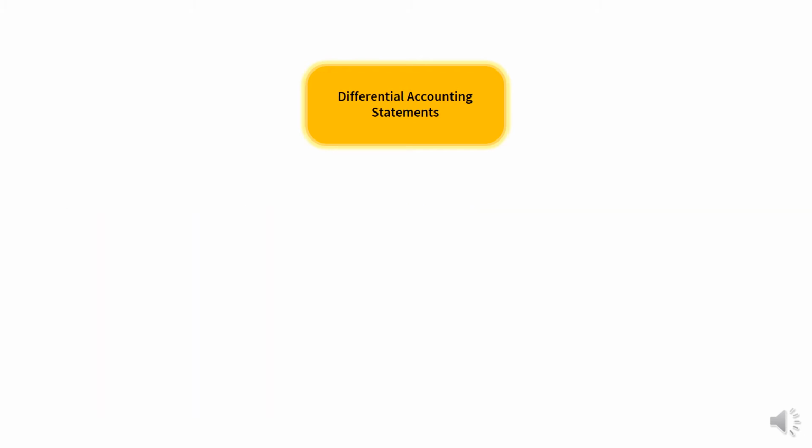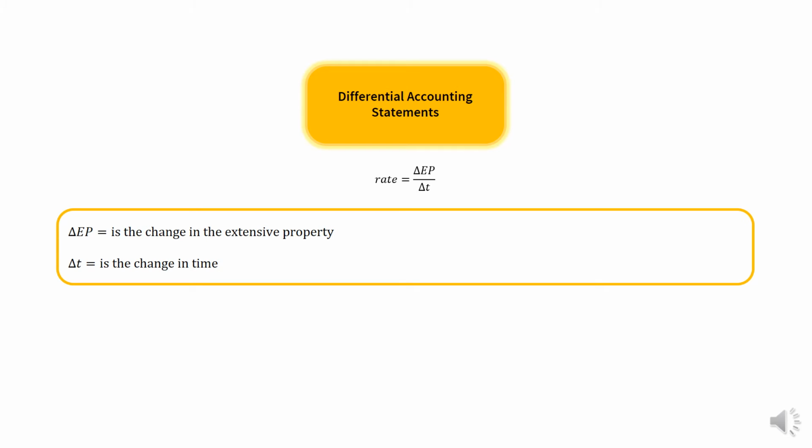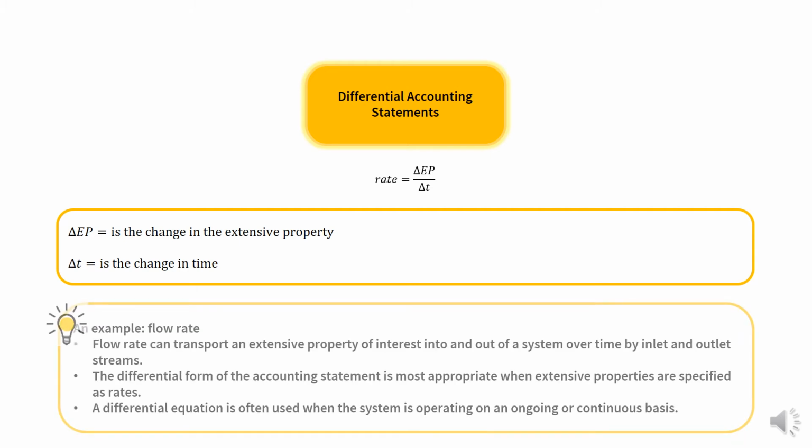In the differential accounting statement, rate is defined as the amount an extensive property changes per unit time, or t, and rate is written as delta EP per delta T, where delta EP is the change in the extensive property and delta T is the change in time. The units of these rates are extensive property divided by time. An example is a flow rate.